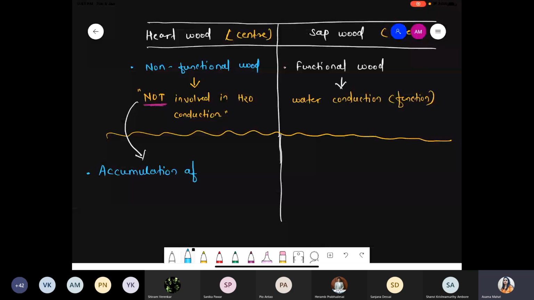Basically, there is an accumulation of some chemicals, and that is, we can take a list: accumulation of gum, accumulation of resin, accumulation of tannin, as well as accumulation of some essential oils. For example, sandalwood oil is an example of heartwood because it has essential oil, as well as the presence of some aromatic components.